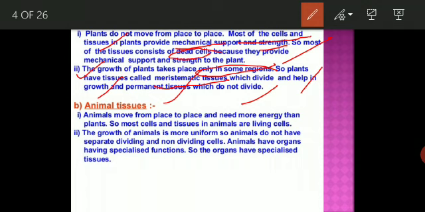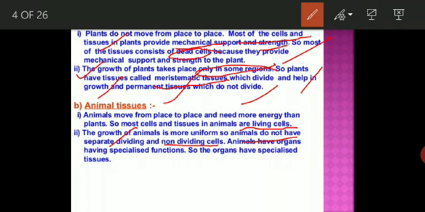Now student, we will discuss the animal tissue. Animals can move from one place to another, so they need more energy than the plants. So most cells and tissue in animals are living cells, because they need more energy to do work. The growth of animals is more uniform, so animals do not have separate dividing and non-dividing cells. And animals have organs with specialized functions, so the organs have specialized tissue.